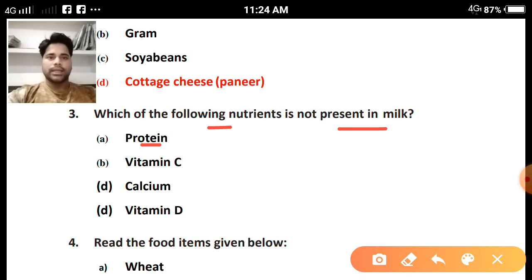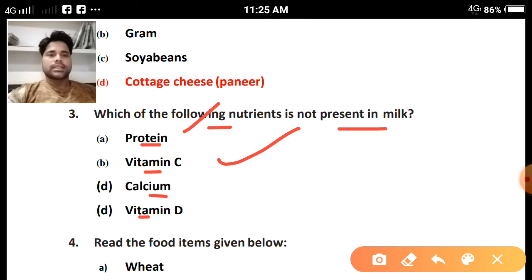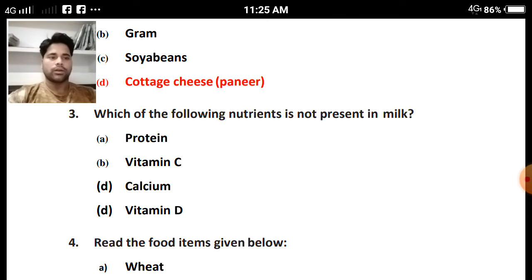Question number 3, which of the following nutrients is not present in milk? Your options are protein, vitamin C, calcium, vitamin D. Milk is a source of protein, so this is not the answer. Vitamin C comes from citrus fruits, and calcium and vitamin D are also available in milk. So the odd answer, option B, is correct. Clear? Option B. Unfortunately, I have not made it in red color, so that's why I have put a tick mark on it.